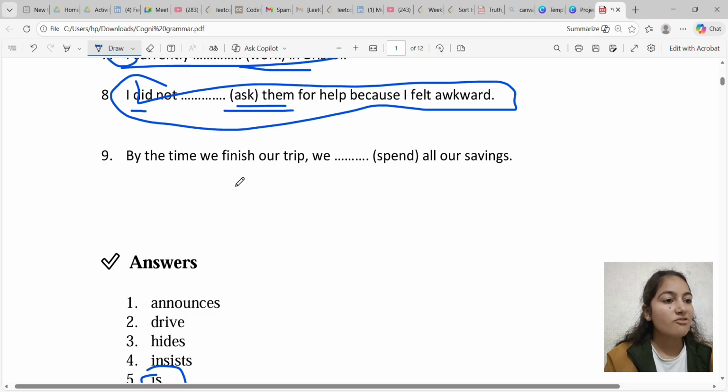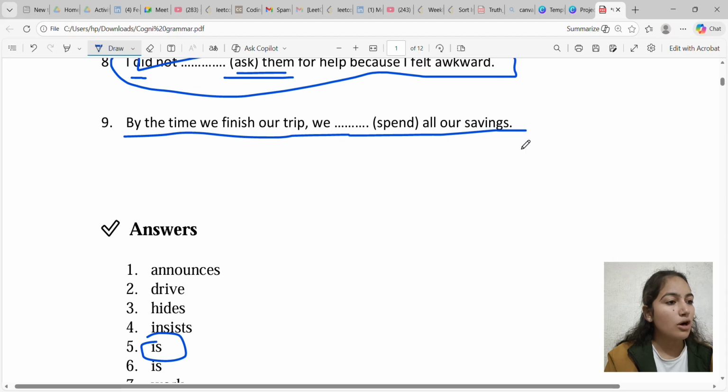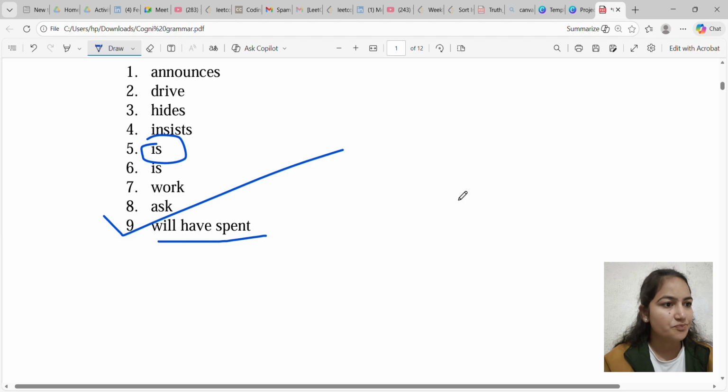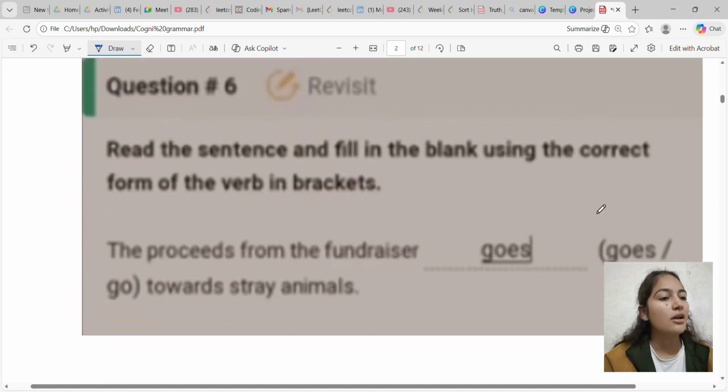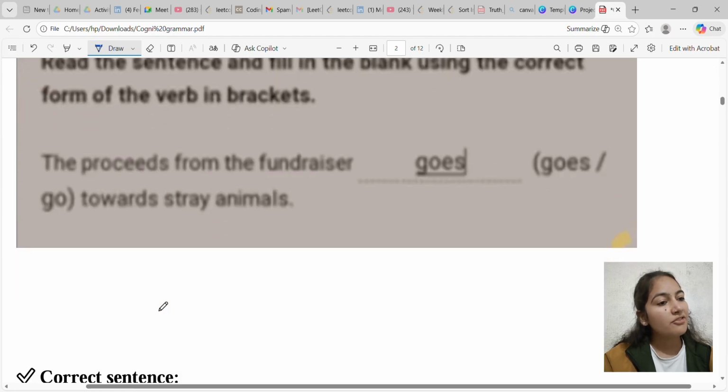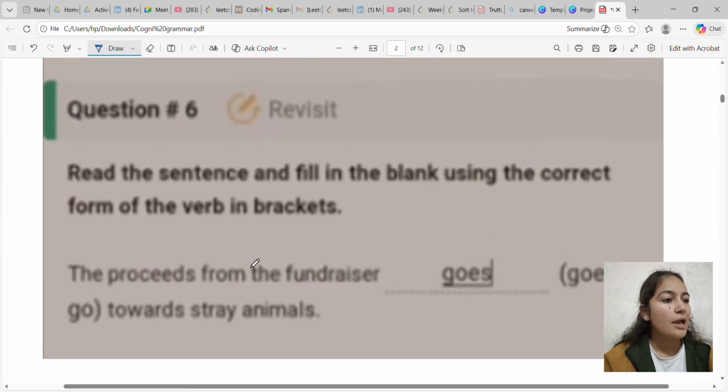The next question is, by the time we finish our trip, we blank all our savings. So B, will have spent. We have to make this sentence correct in correct tense. So you have to identify in which tense this question is. Okay, so by the time we finish our trip, we will have spent all our savings. So the correct answer is will have spent.